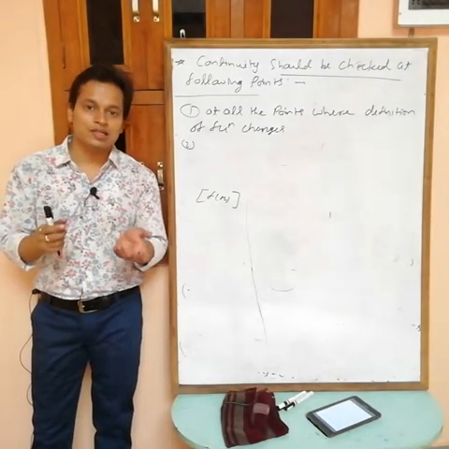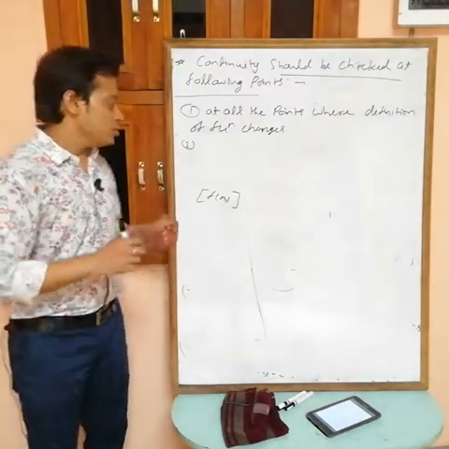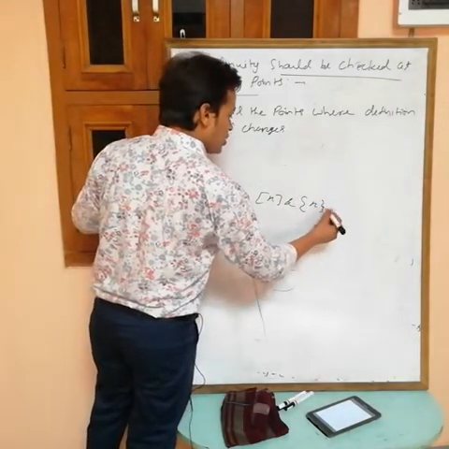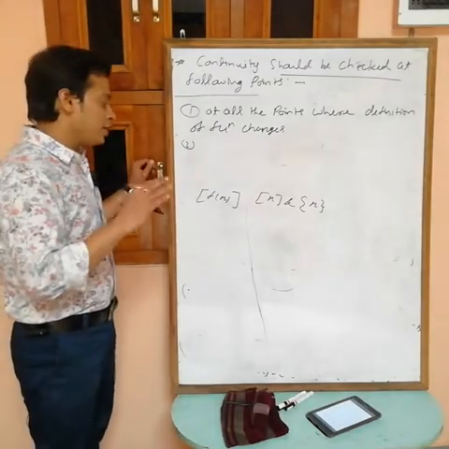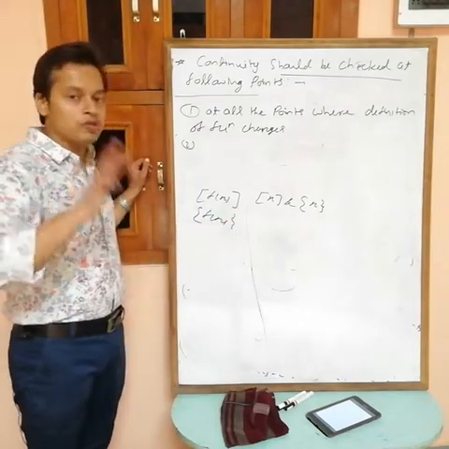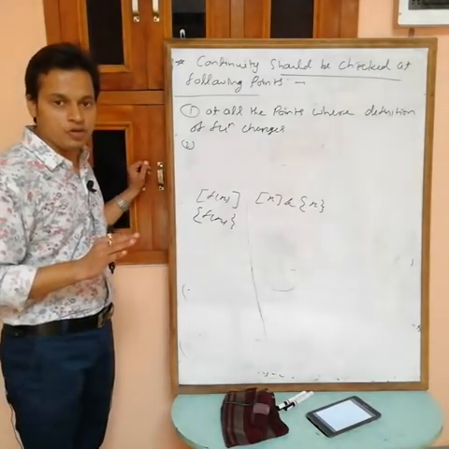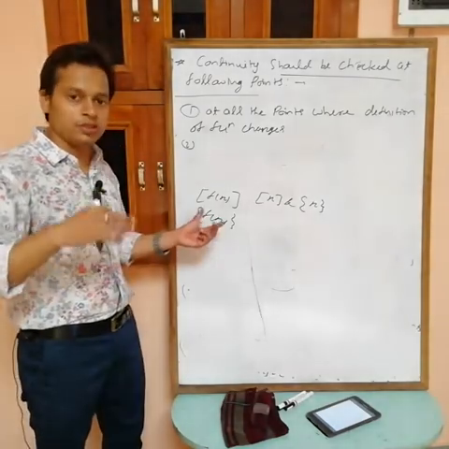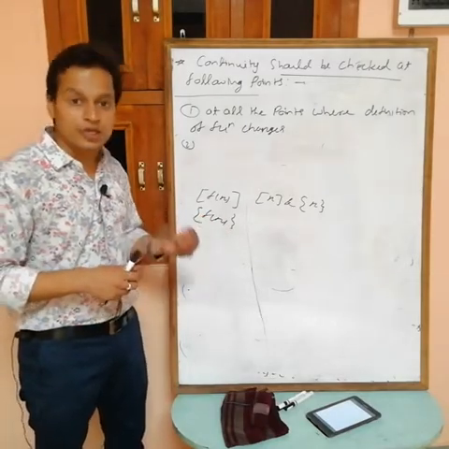Because then LHL is not equal to RHL, and for continuity LHL must be equal to RHL must be equal to f(a). So we know that the greatest integer of x and the fractional part of x are discontinuous at every integer point. So in case of the greatest integer of f(x) and the fractional part of f(x), continuity should be checked at all the points where f(x) becomes an integer. It is not always necessary that when f(x) becomes an integer the function is discontinuous, sometimes it may be continuous, but it should be checked.